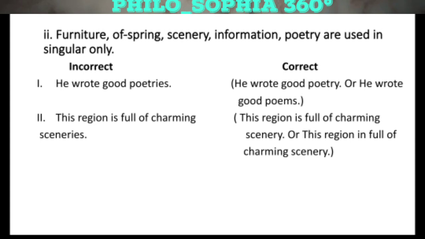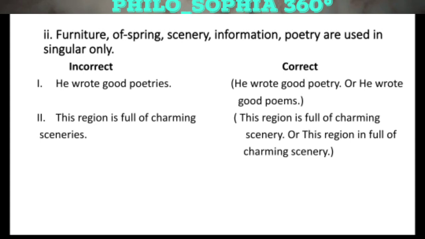This is incorrect because sceneries is not a correct word. The correct version of this sentence is this region is full of charming scenery. So we cannot use scenery as sceneries. Scenery will be used as singular and as plural in the same way with the same spelling.